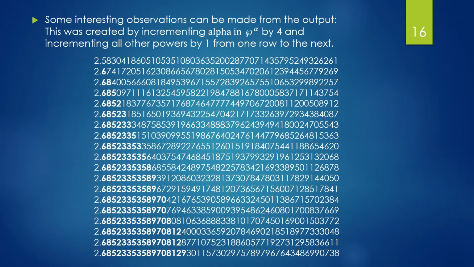Here are some more detailed observations that can be made from the output. This was created by incrementing alpha in P of alpha by 4 and incrementing all the other powers, at least the betas, by 1 from one row to the next, and seeing how the values start fixing for more and more decimal places as the values of the exponents are increased.